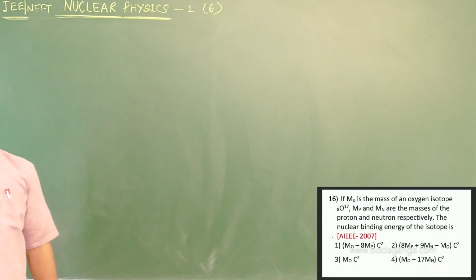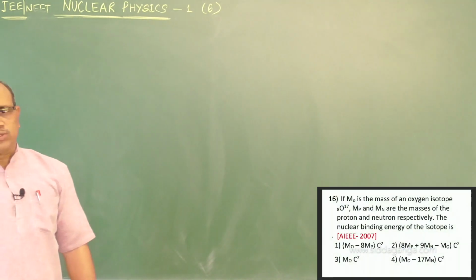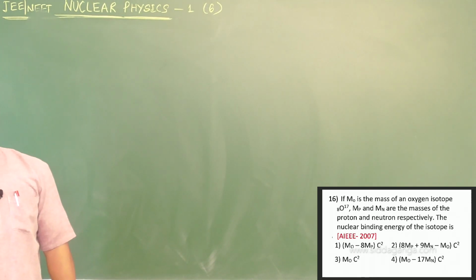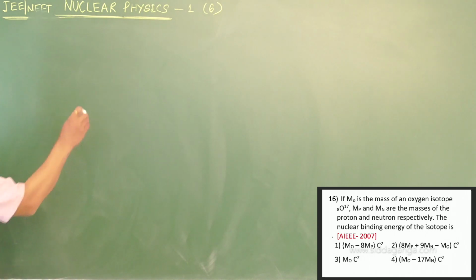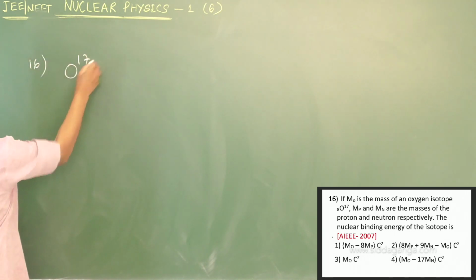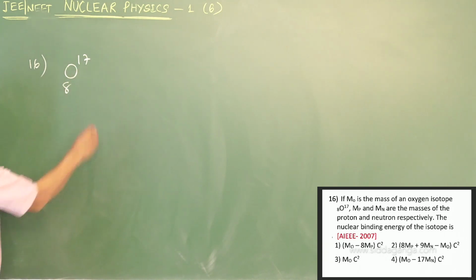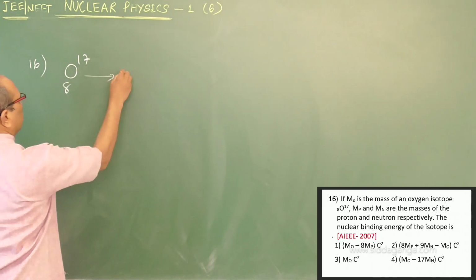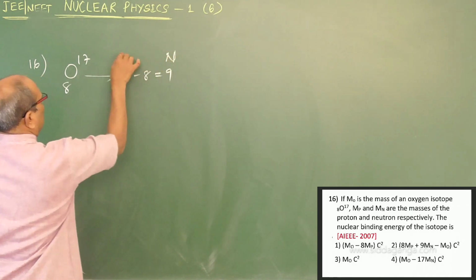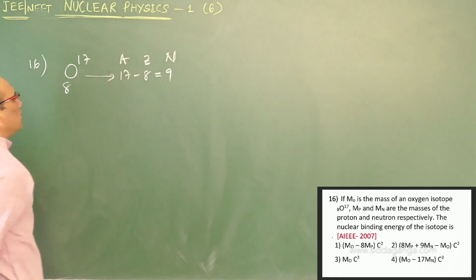They gave the mass of the oxygen isotope, and MP and Mn are the masses of the proton and neutron respectively. Oxygen 17, 8, and you know 17 minus 8 is 9, the neutron number, mass number, atomic number.